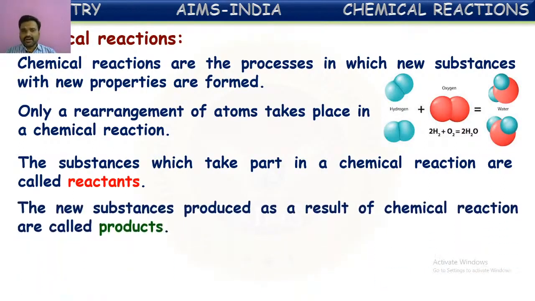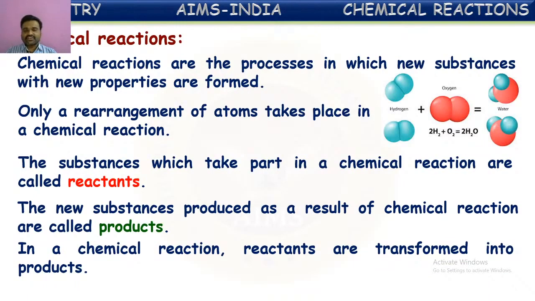In the same way, the new substances produced as a result of the chemical reaction are known as products. In this reaction, water is formed as a new substance from these two substances taken. So this water is here a product. The new substances formed in the reaction are known as products.